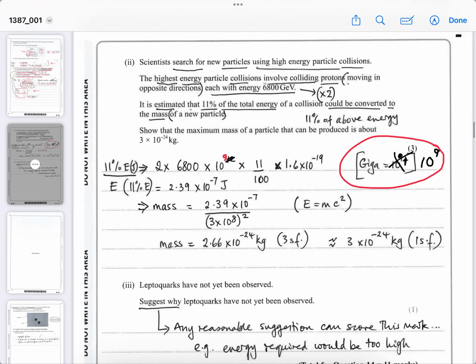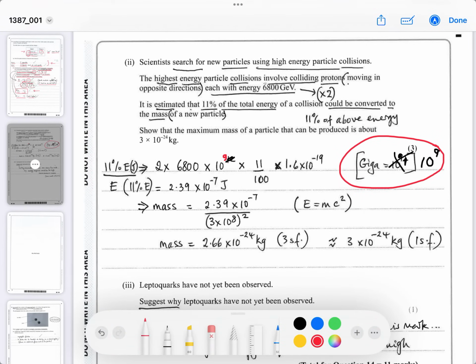Scientists then, for part 2, search for new particles using high energy particle collisions. That's what particle accelerators are for. The highest energy particle collisions involve colliding protons moving in opposite directions, okay? Each with energy of 6,800 gigaelectron volts. That means you've got to multiply that by 2.